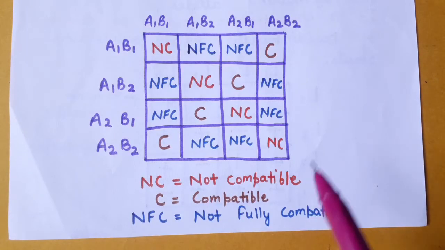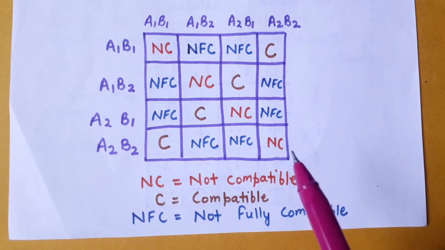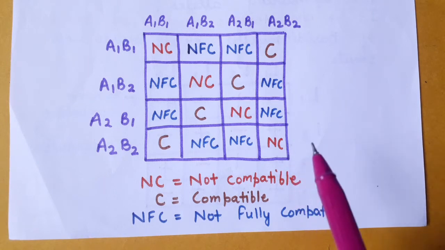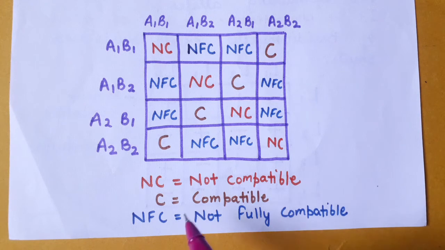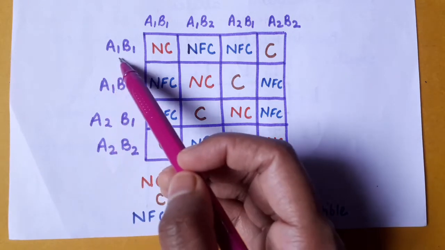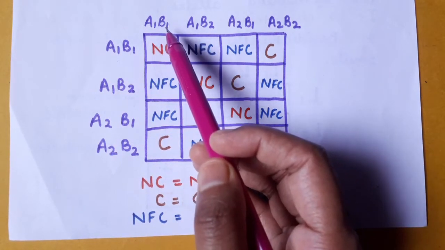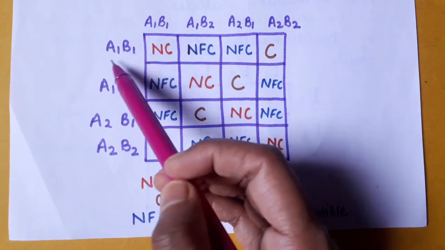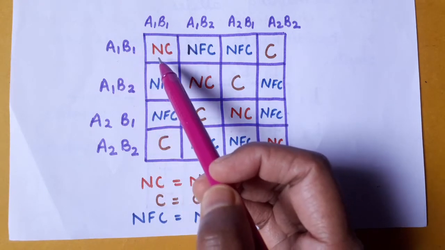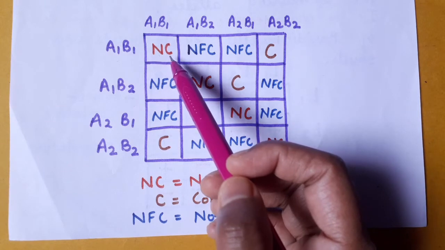So here is a checkerboard indicating tetrapolar multiple allele heterothallism, and you will get three results: not compatible, compatible and not fully compatible. The first one is A1B1 and A1B1. As both the alleles are similar, you will get a not compatible result.